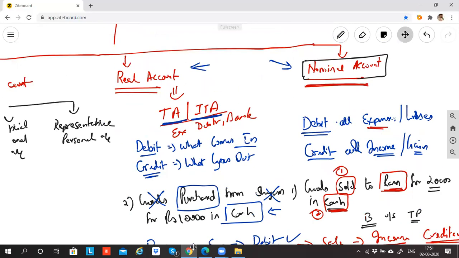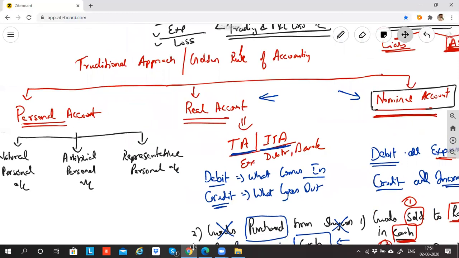Okay, so you have two approaches, guys. You might get confused, sir. Should I follow the traditional approach or the modern approach? If the question is not mentioning any approach, you are free to choose whatever approach you want. But there could be certain questions which will explicitly say that you need to use the traditional approach and tell me what is debit and what is credit, and you'll also need to mention on what basis you have decided that. Then you have to mention, sir, since it is personal account, it is debit the receiver and credit the giver. Since it is real account, it is debit what comes in and credit what goes out. Since it is nominal account, it is debit expenses and losses and credit incomes and gains. So we have questions like that. Don't worry, we'll do it.